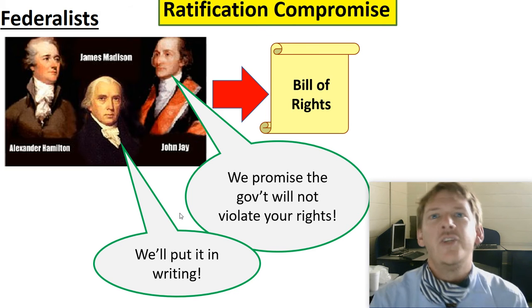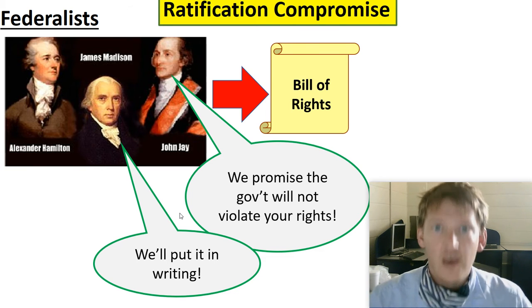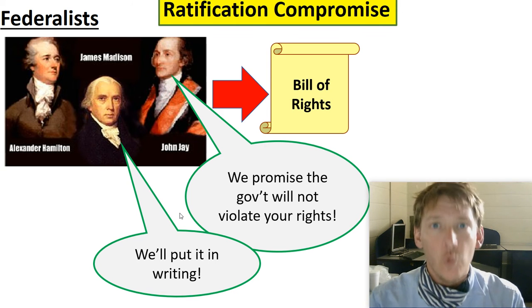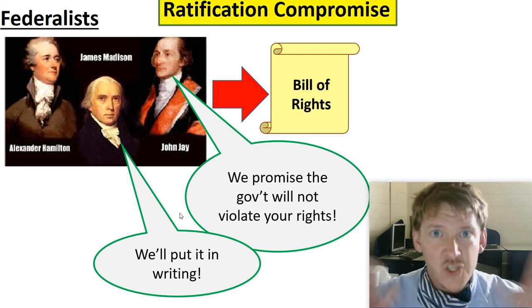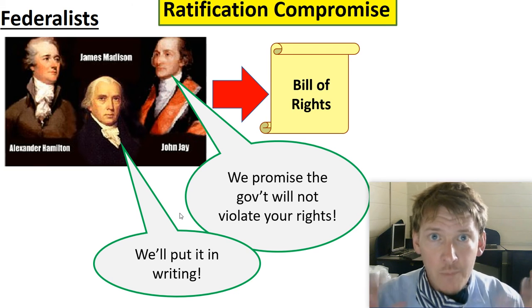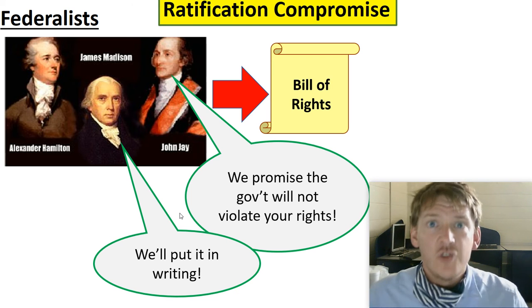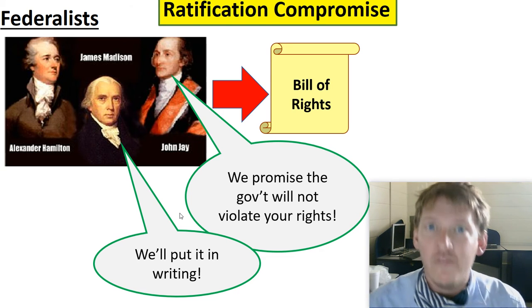So the Federalists will say to the Anti-Federalists, we get it. We Federalists understand you Anti-Federalists. We understand you're worried. We know that a strong federal government might have too much power. And with that power, it might abuse the citizens and take the citizens' rights away, just like a king. So we're going to make sure that that can never, ever happen.